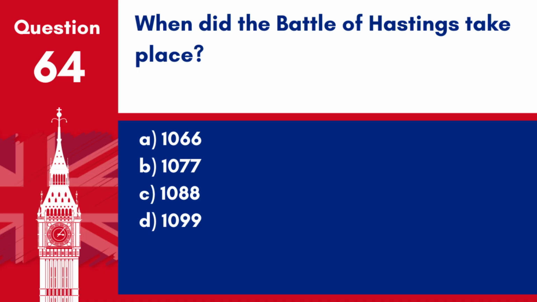Question 64. When did the Battle of Hastings take place? A. 1066. B. 1077. C. 1088. D. 1099. Answer: A. 1066. The Battle of Hastings took place in 1066 and was a pivotal event in English history.